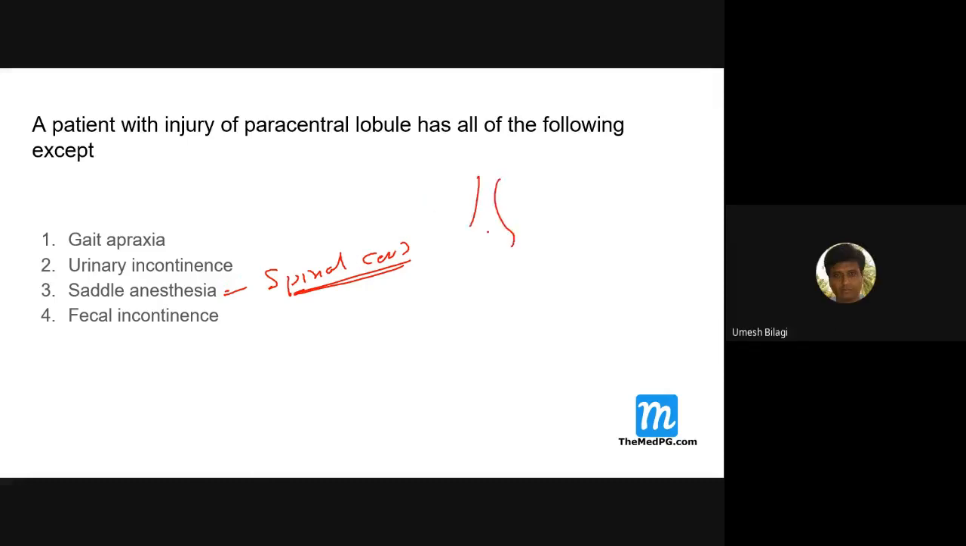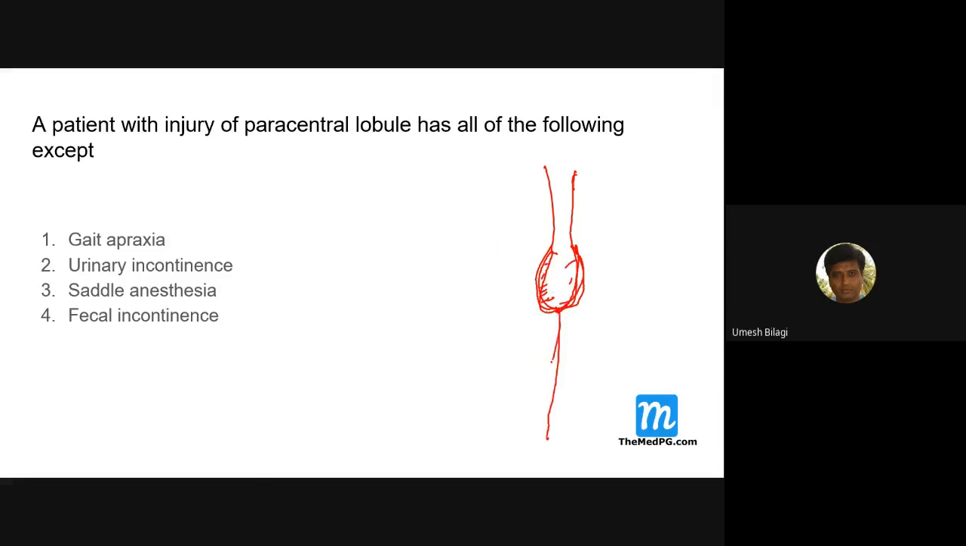Because the terminal part of the spinal cord contains all the sacral fibers. What is the conus medullaris? The spinal cord comes here, and the terminal part of the spinal cord is a bit bulkier. So it contains all the sacral fibers, all these things condensed here. Then these fibers come down and travel down, and then they exit the spinal canal.